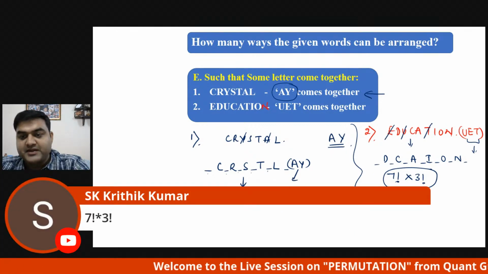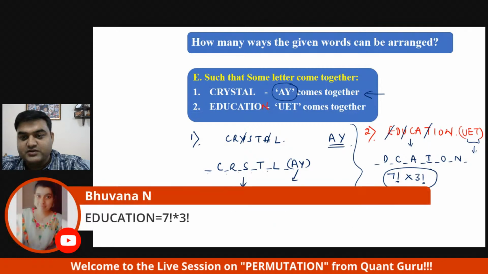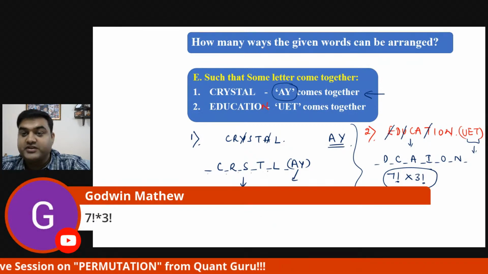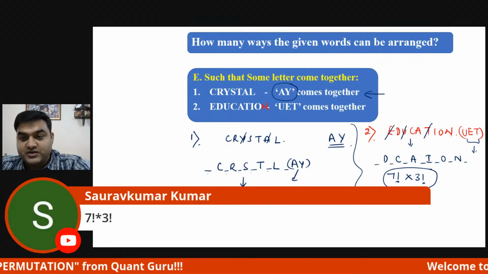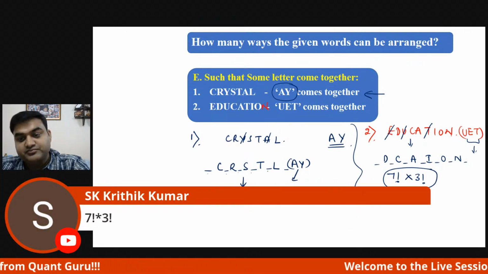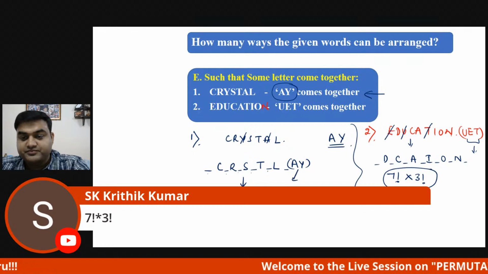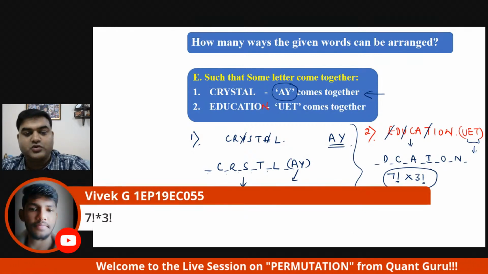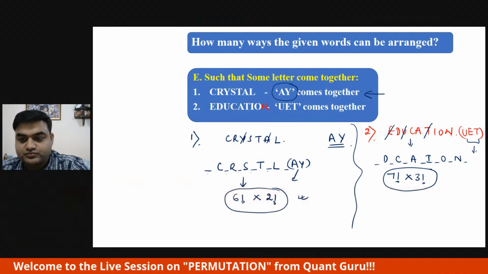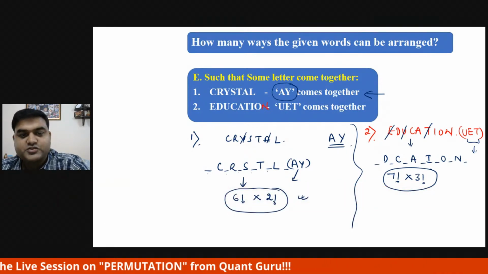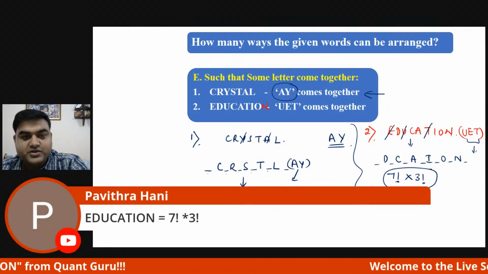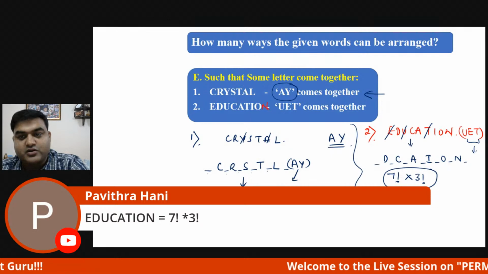Okay, people have already got it. Vivek has got it. Atul. Bhuvana is telling. Sudhanshu has told. Godwin has got it. Saurabh, Karthik, Kritik, sorry, and many more. Wow. So, any problem with this? Pavitra also had got it already.